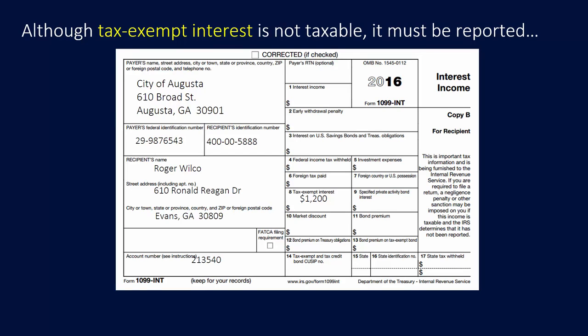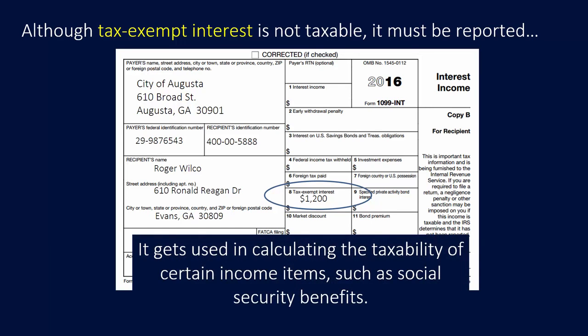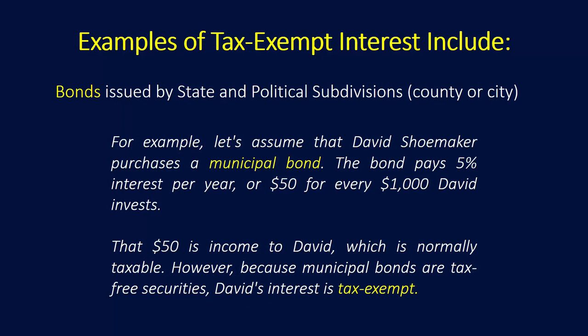Although tax-exempt interest is not taxable, it has to be reported on your Form 1040. Tax-exempt interest often shows up in Box 8 of the 1099-INT. This interest gets used in calculating the taxability of certain income items such as Social Security benefits, and that's why it needs to be reported. Examples of tax-exempt interest include bonds that are issued by state and political subdivisions, county or city.